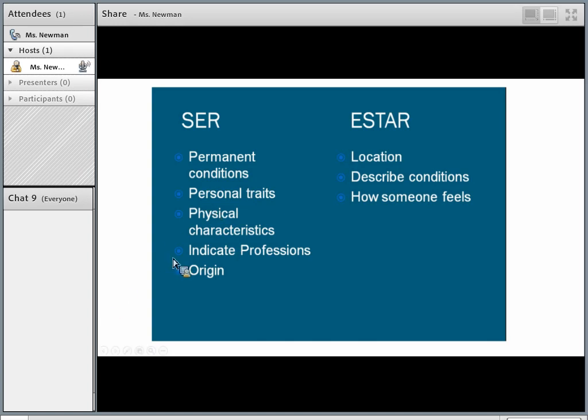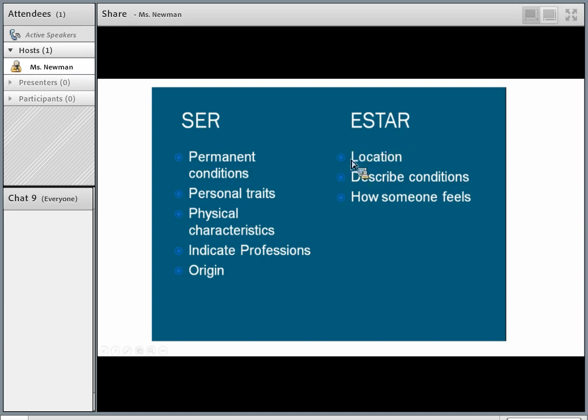So if you're a teacher, you say soy maestra, I am a teacher, or whatever job it is. And origin, as you should know, right? Saying where you are from, you use ser. That never changes. So generally you can think of ser as something that's a little bit more permanent. Yes, things can change. It doesn't have to be 100% permanent, but generally those types of things don't change.